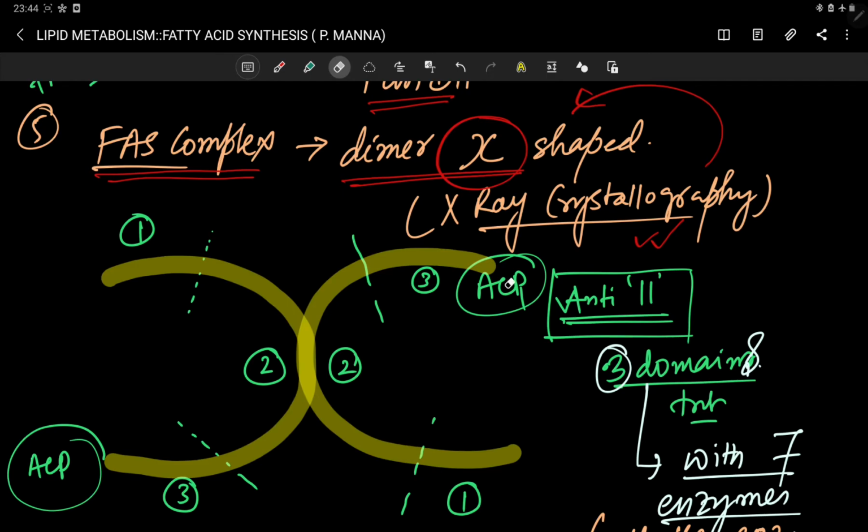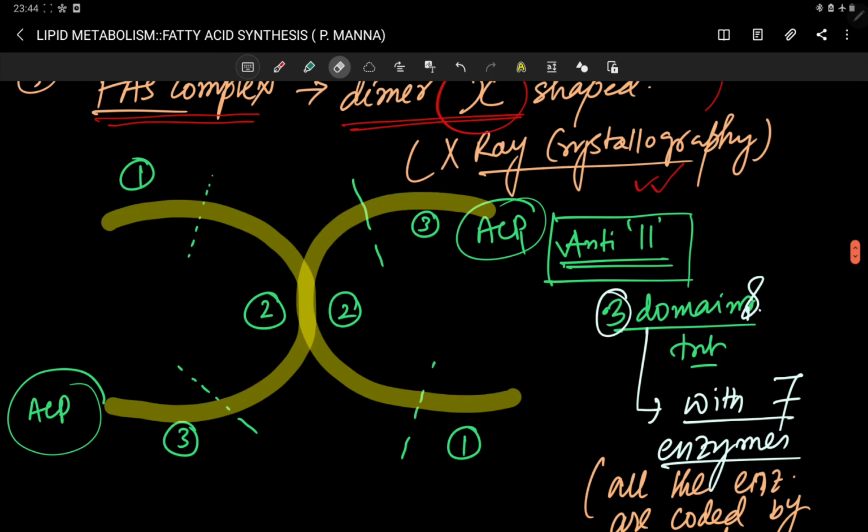Each monomeric subunit has domain 1, domain 2, domain 3, and obviously with each monomeric subunit the acyl carrier protein, ACP, is bound. You can see this also here, but in anti-parallel fashion. This is domain 1 for this subunit, and this is domain 1 for this subunit, and the ACP region is here. This is in anti-parallel fashion.